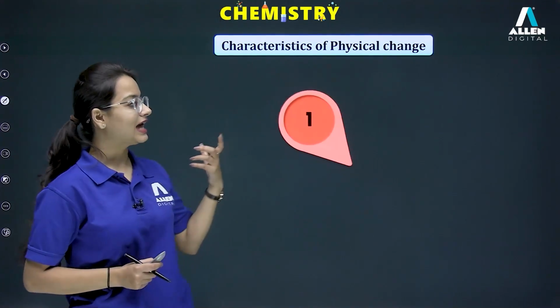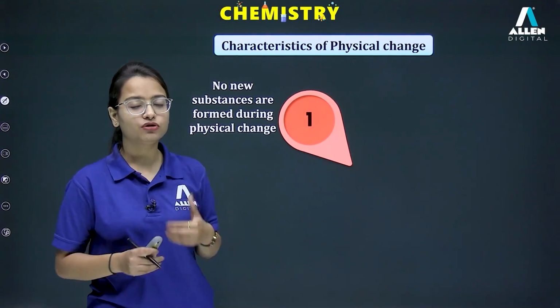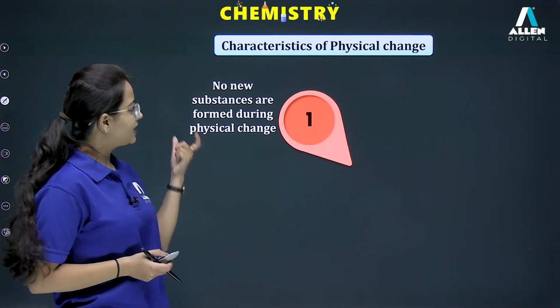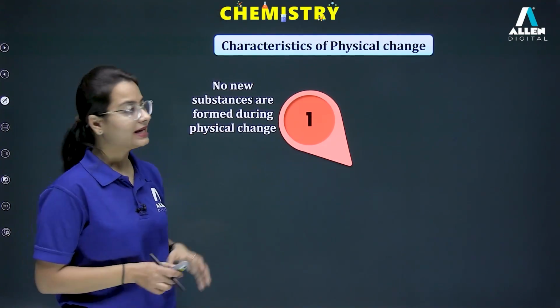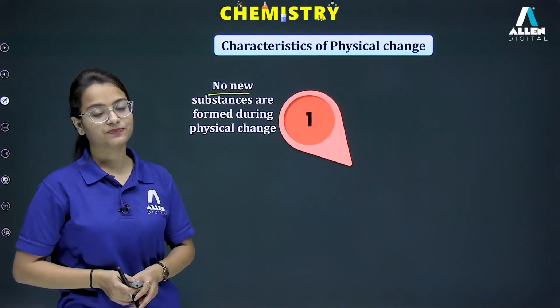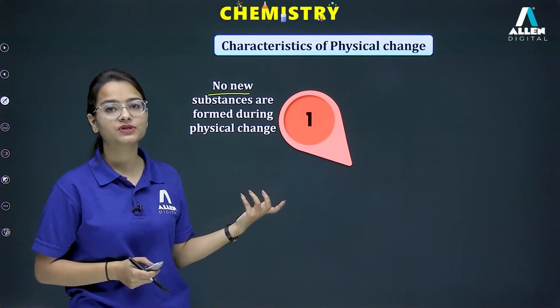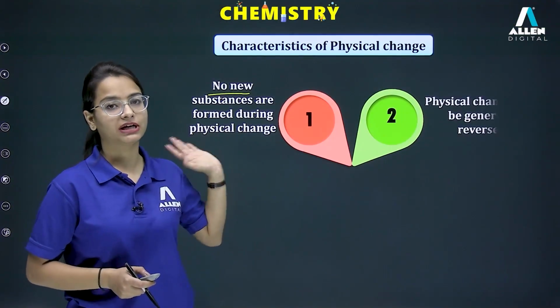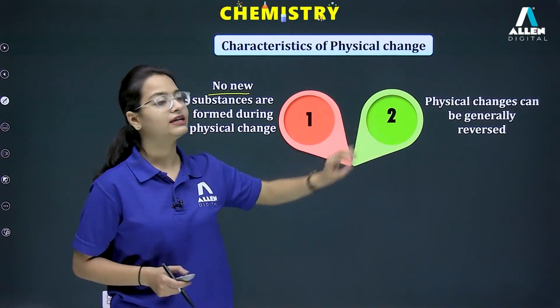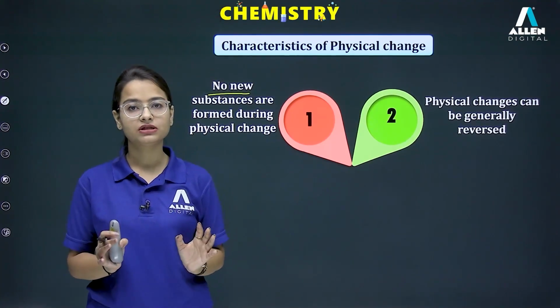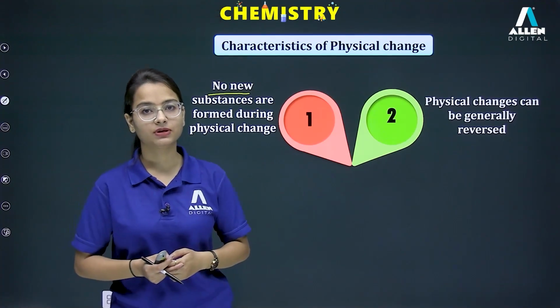Okay, here we have the characteristics of the physical change. How to determine or how to identify whether this change is physical or not. So, here we have first important characteristics that says no new substance are formed during this type of change. No new substances are forming. That means composition of the substance remains same in this particular change. Physical changes can be generally reversed. Now, here we have written word generally. That means we are not saying all the physical changes are reversible.